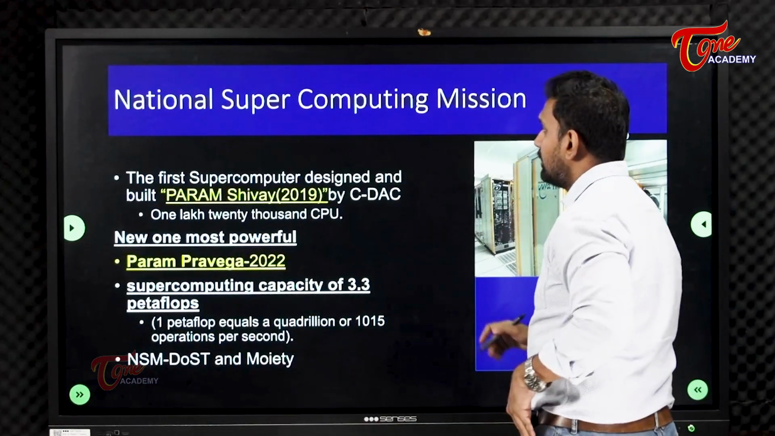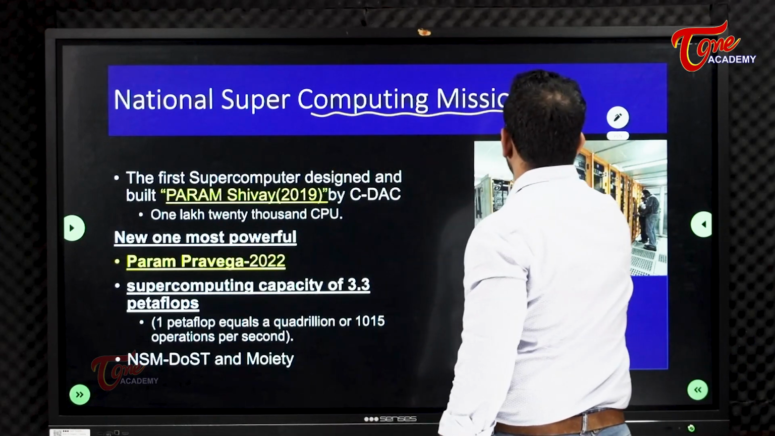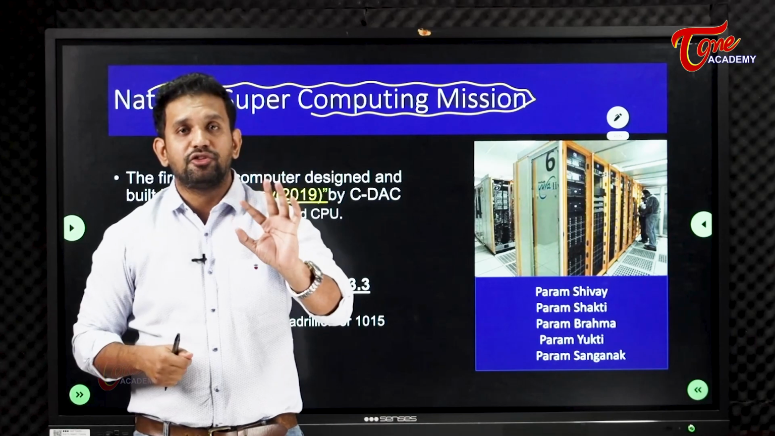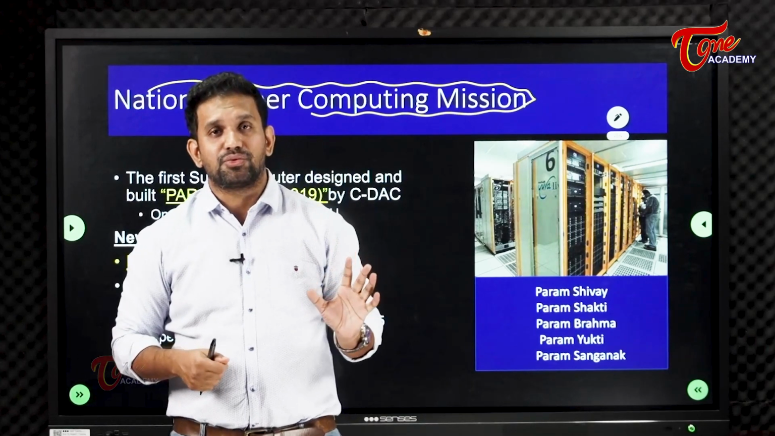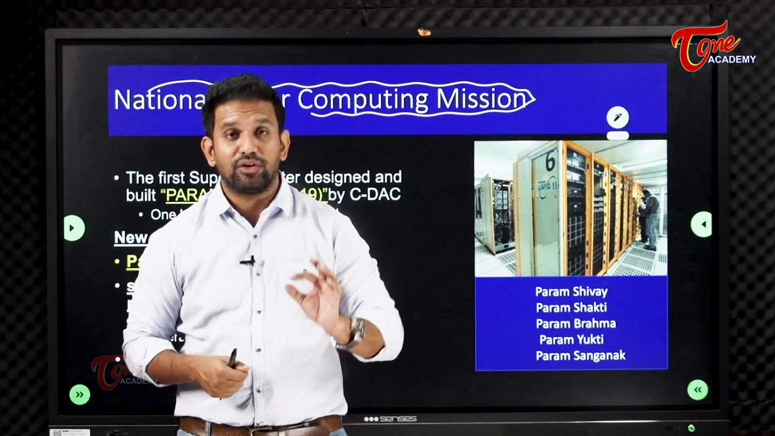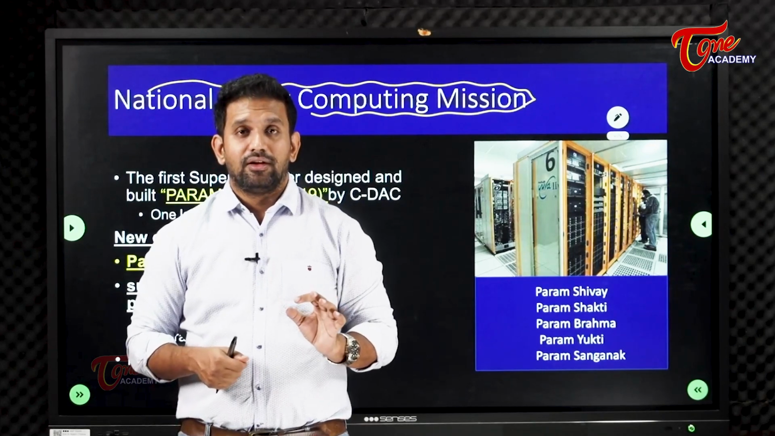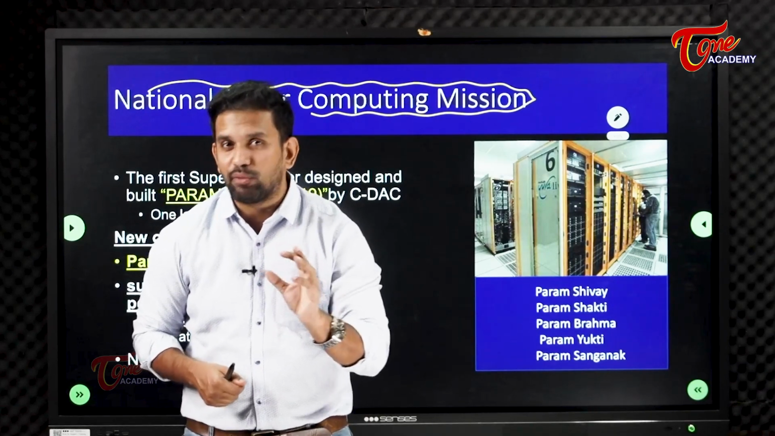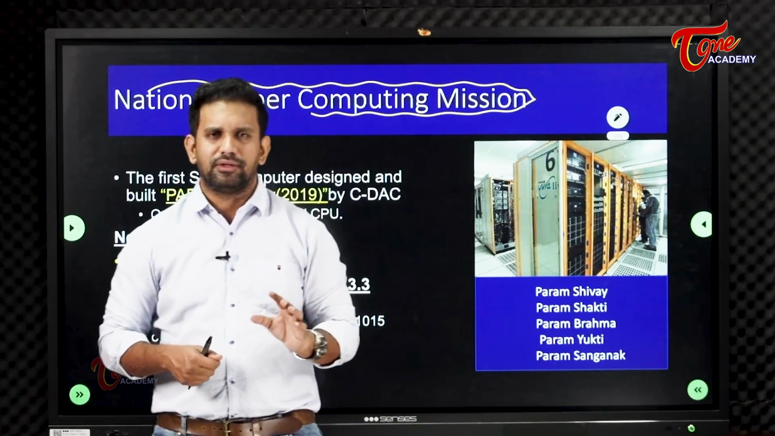The National Supercomputing Mission. Before knowing this mission, my dear students, you should know one particular thing: what is the meaning of processing? Microprocessor you might have heard, macro processor you might have heard. What is this all about?